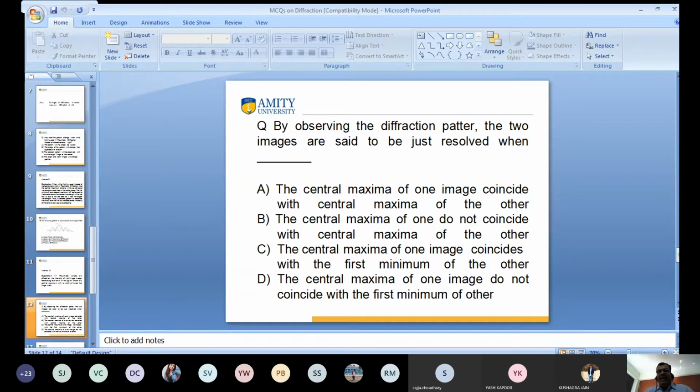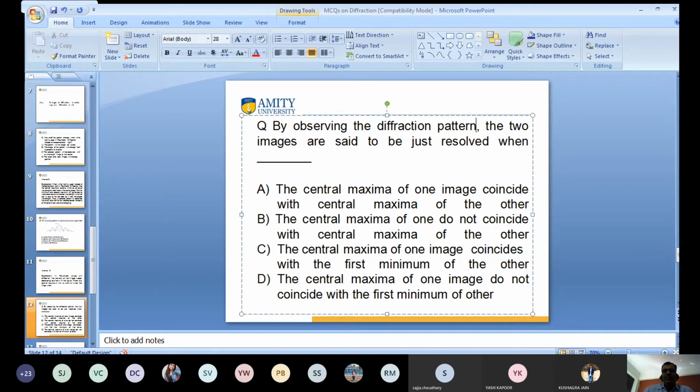By assuming the diffraction pattern, the two images are said to be just resolved when: A, the central maxima of one image coincides with the central maxima of the other; B, the central maxima of one does not coincide with the central maxima of the other; C, the central maxima of one image coincides with the first minimum of the other; D, the central maxima of one image does not coincide with the first minima of the other.